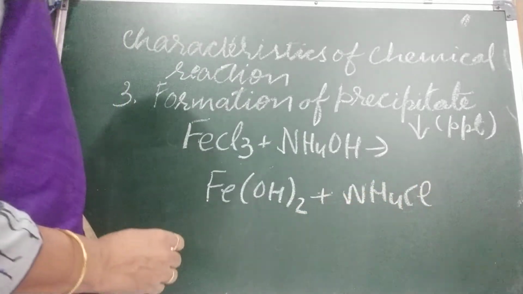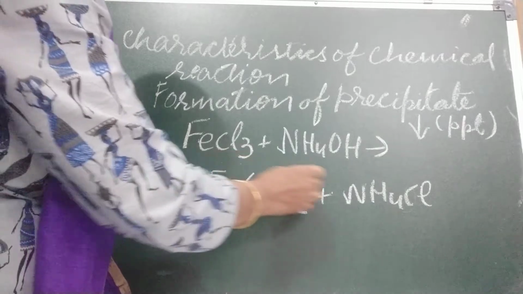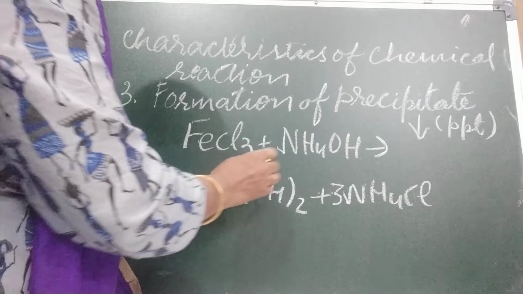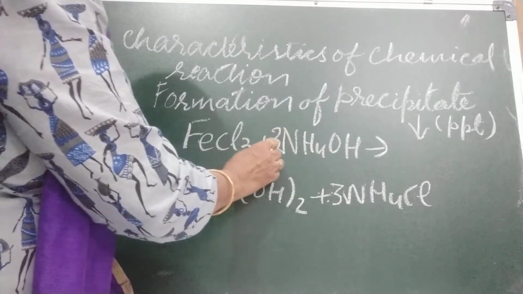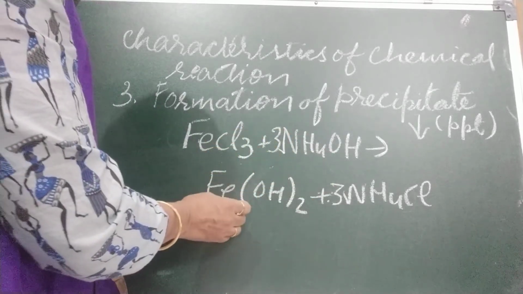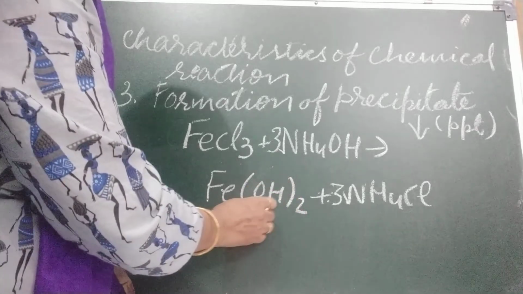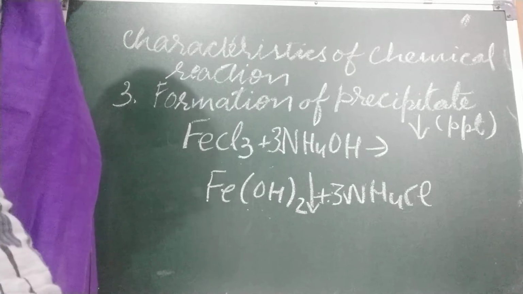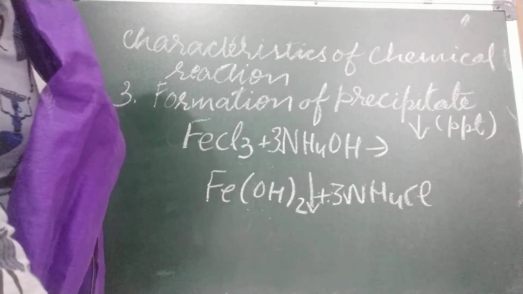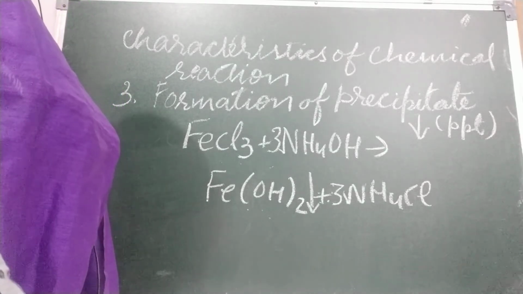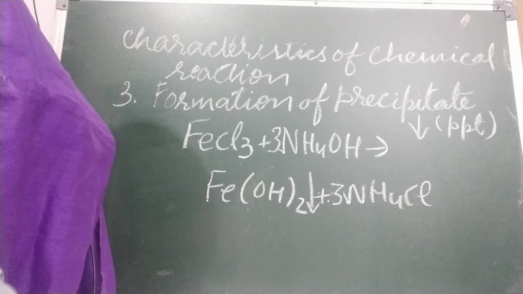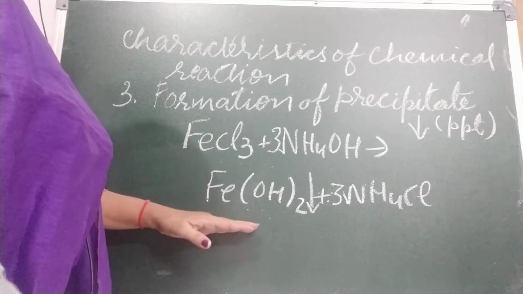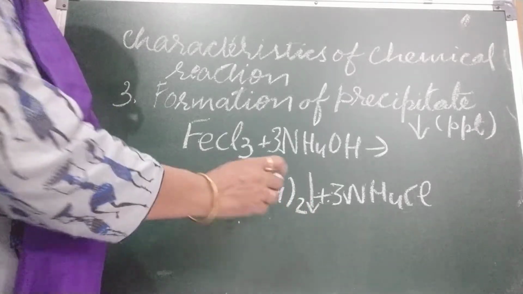Now we are going to balance it. 3 is here, 3 will come, and this side also 3. Okay, and this is balanced. Because this is PPT, that is why we are going to put a downward arrow. When an aqueous solution of iron chloride is mixed with ammonium hydroxide, a brown precipitate of iron hydroxide is formed. This is brown in color.